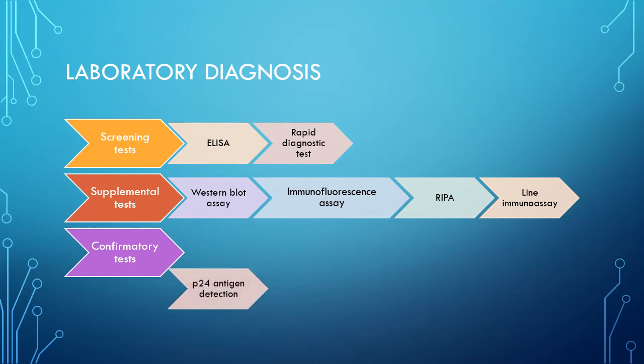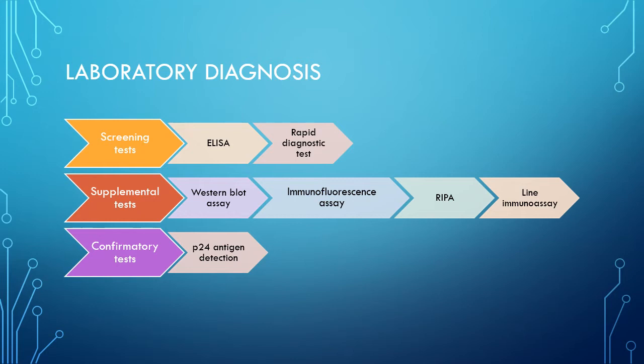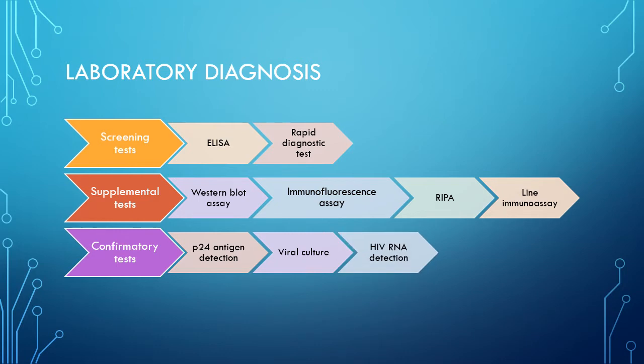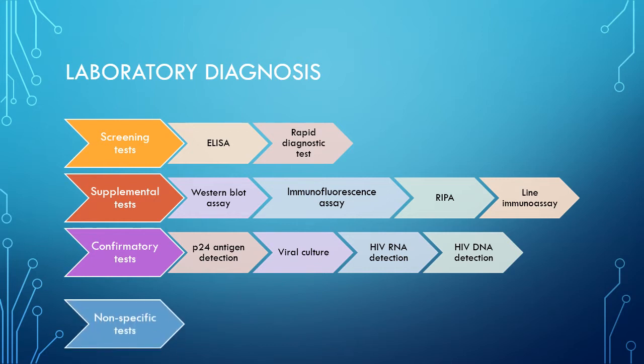Then the confirmatory test, that is the P24 antigen detection test, which is also very useful during the window period. Then viral culture. Viral culture is a time consuming, expensive and not sensitive test. There are 2 methods of viral culture. The first is the direct method, where peripheral blood mononuclear cells are used for culture. Another is the co-cultivation method. Then there is HIV RNA detection and HIV DNA detection. HIV DNA is extremely useful for diagnosis of pediatric patients, and it is also useful to differentiate latent from active HIV infection.